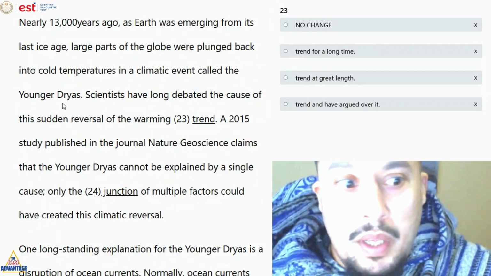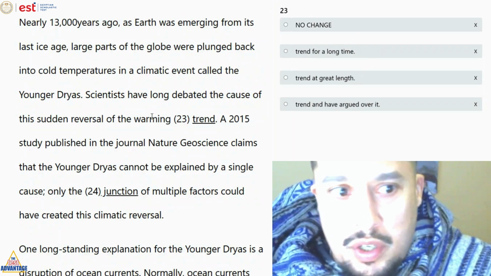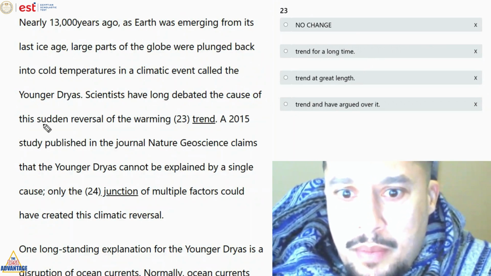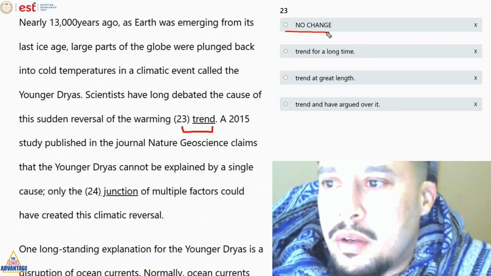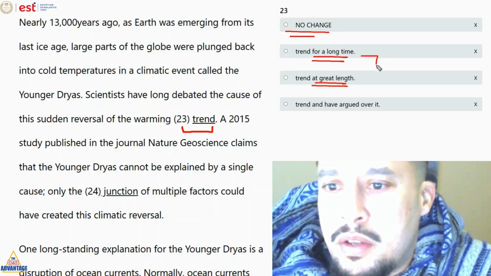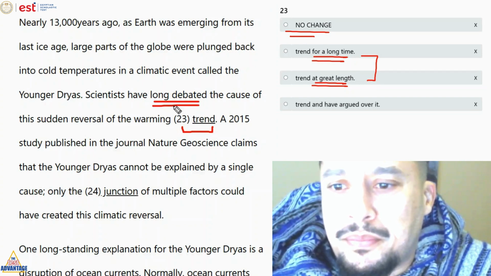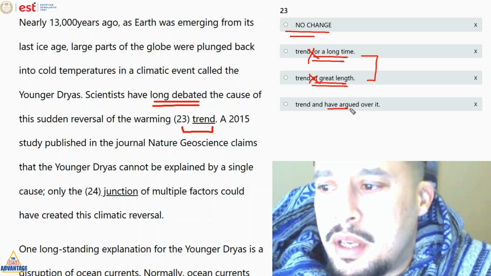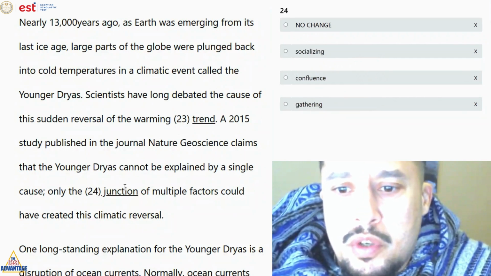Passage number 3, the younger dryas. So we're going to jump to question number 23, the cause of the sudden reversal of the warming trend. Okay, so exhibit B, for a long time, at great length. You see here, long debated, right? So redundancy, have argued, debated, redundancy. So here we're going to say answer A. Question number 24.